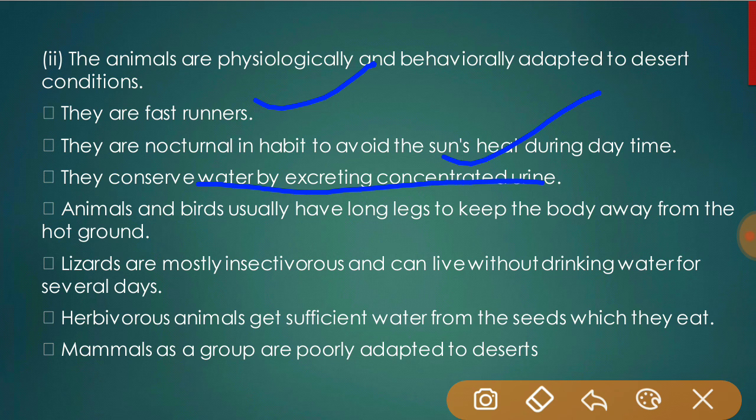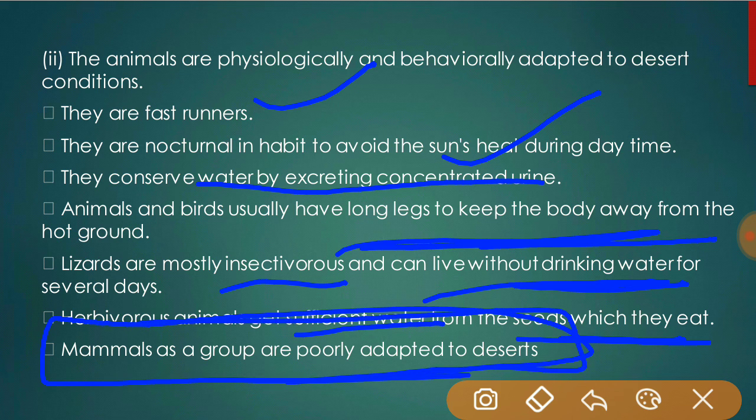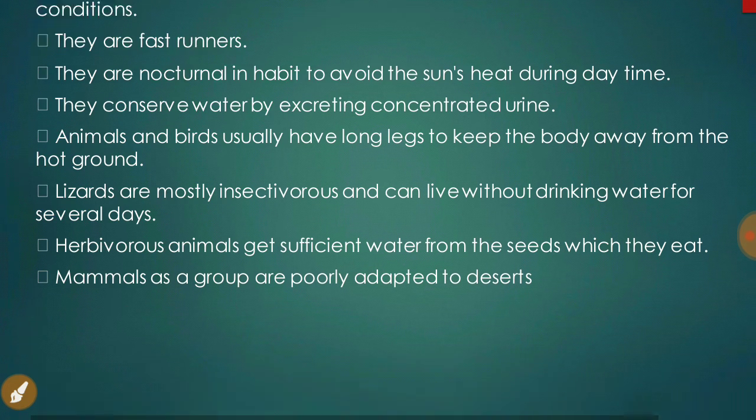Animals and birds have very long legs to keep the body away from the hot ground. And lizards, which are mostly insectivorous, can live without drinking water for several days. And herbivorous animals get sufficient water from the seeds which they eat. And mammals as a group are poorly adapted to deserts. Means mammals are poorly adapted to deserts.